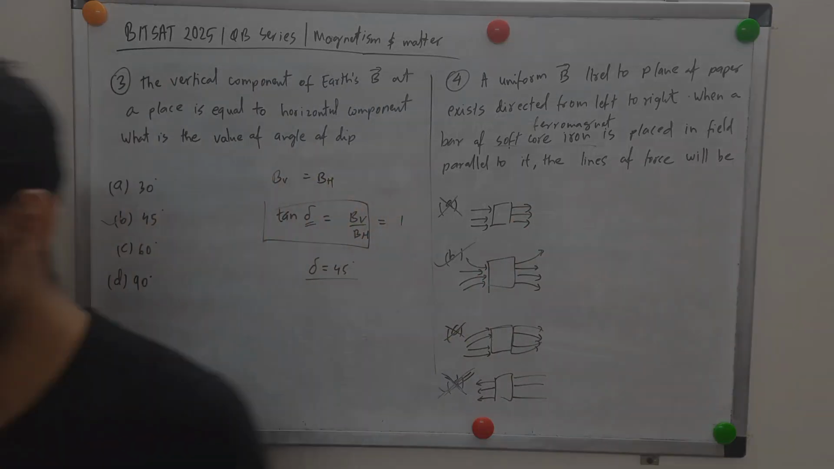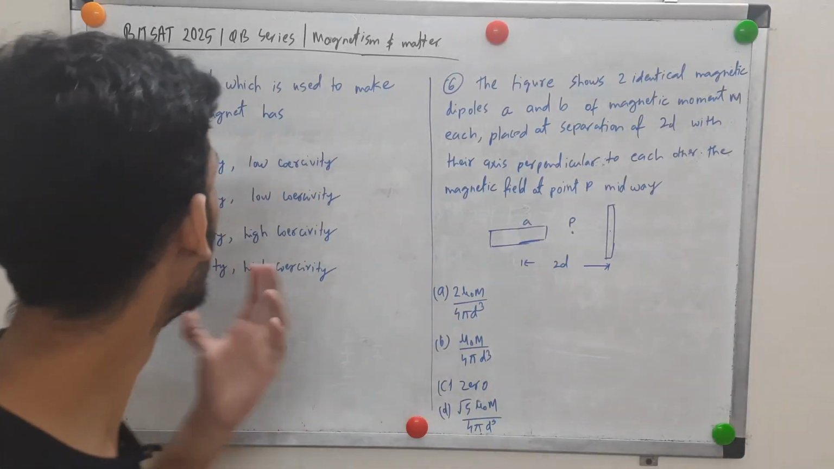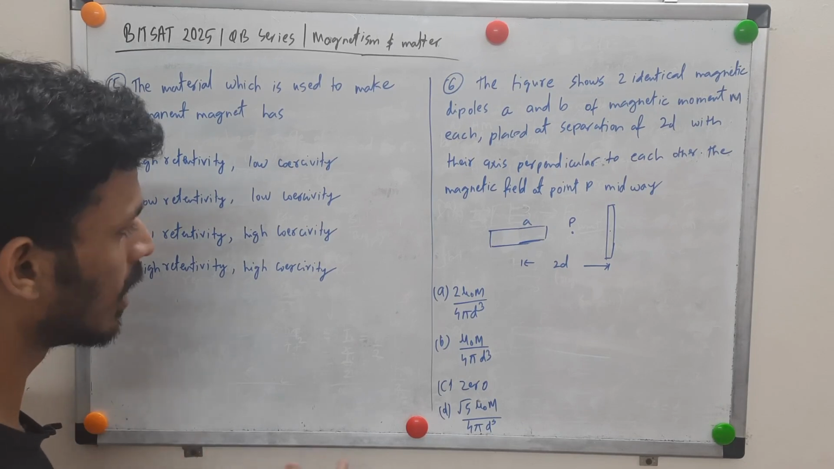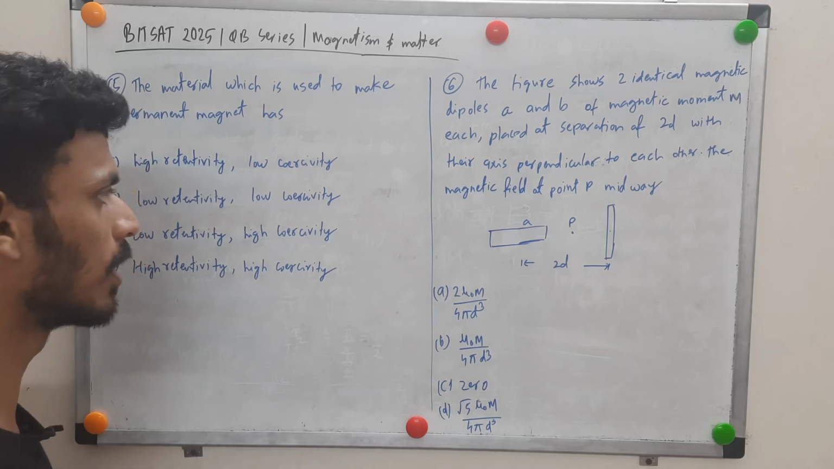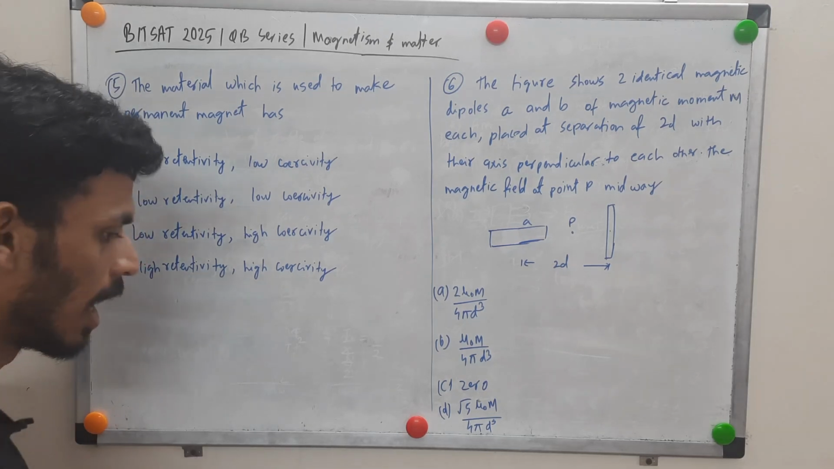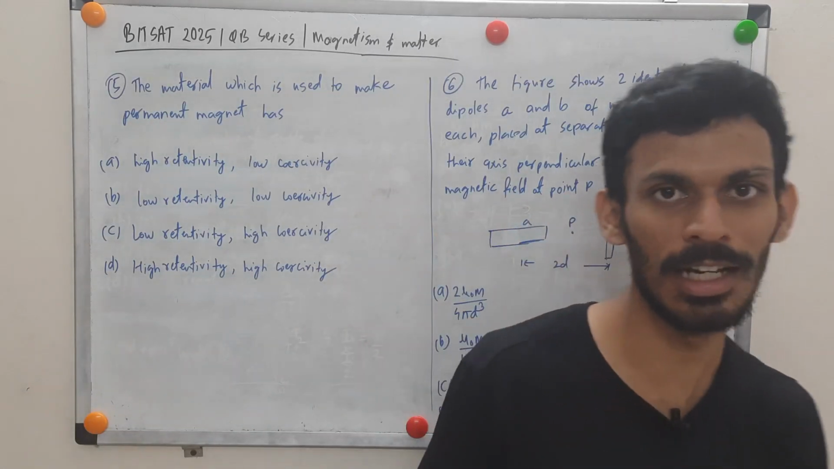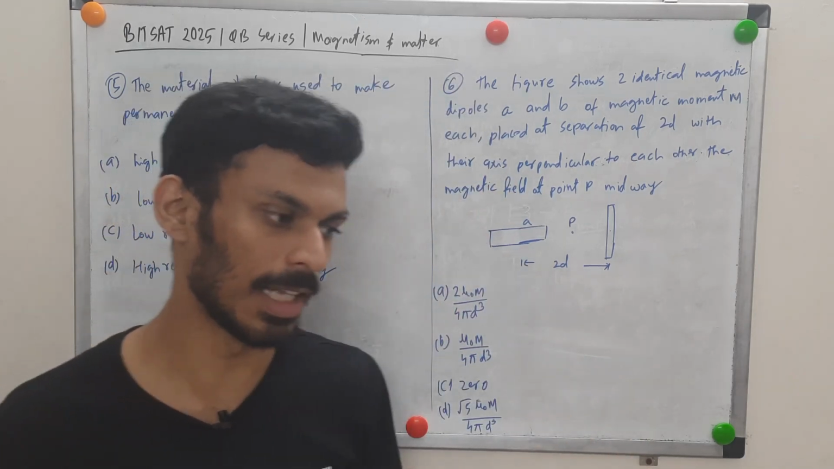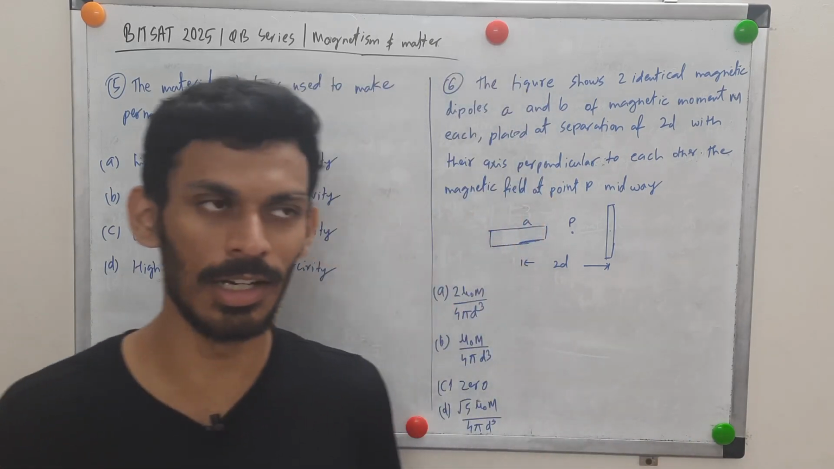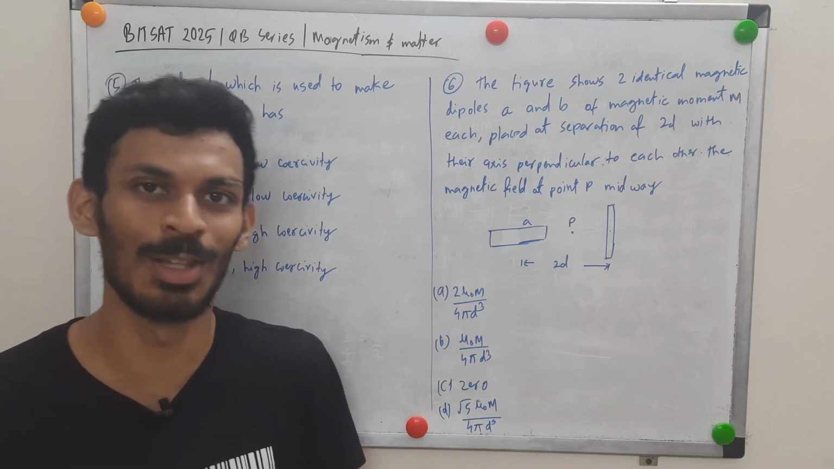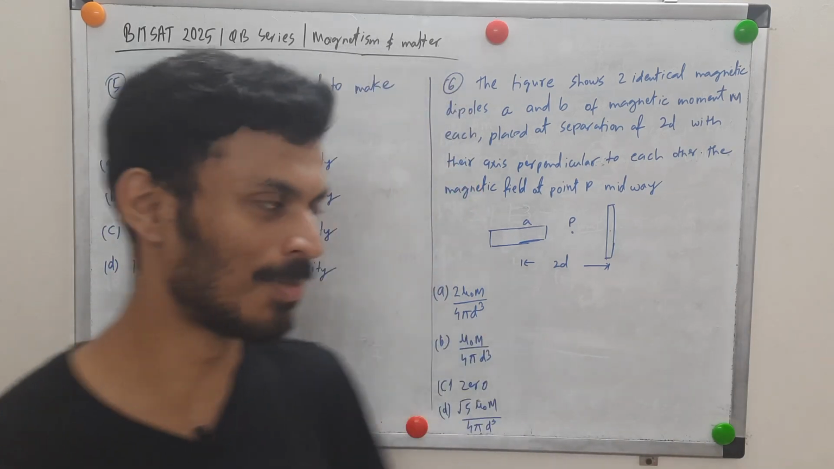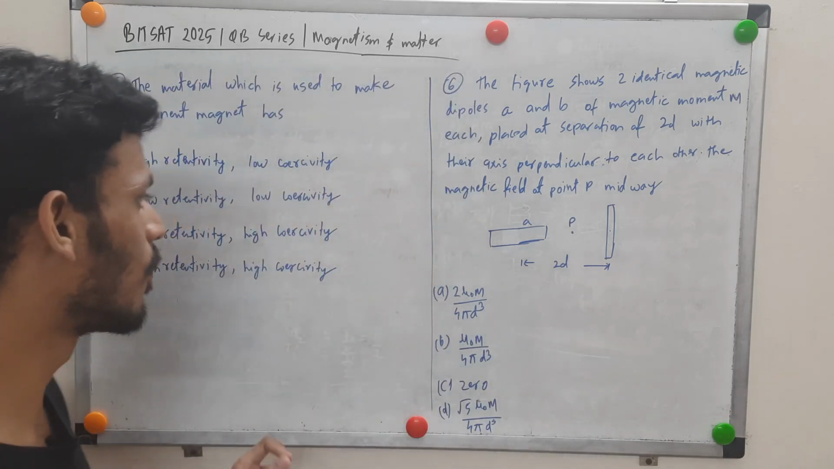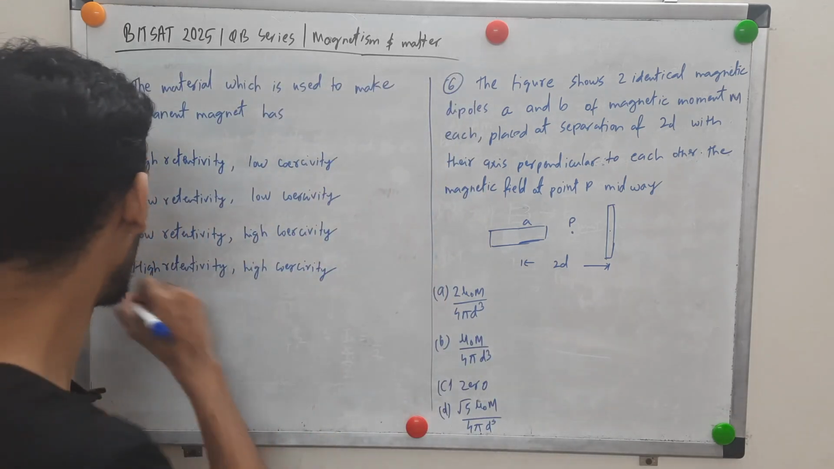Over to the next. Question 5: which of the materials is used to make a permanent magnet? What properties, or hysteresis curve properties, should a material have so that we make a magnet out of it? If we want a magnet, we want high retentivity. Even when you remove the external field, after magnetizing it, it shouldn't be the case that the magnet has lost its magnetism. That's very absurd, right? So the magnet should remain a magnet, with high retentivity, and coercivity should also be high.